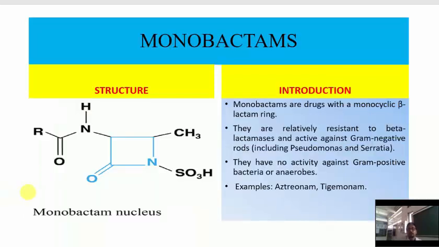Next is monobactam. The general structure is given. It contains a CH3 group and an SO3H group on the beta-lactam ring. These are drugs containing a monocyclic beta-lactam ring, and they are relatively resistant to beta-lactamase activity. They are active against gram-negative rods, and they have no activity against gram-positive bacteria and anaerobes.